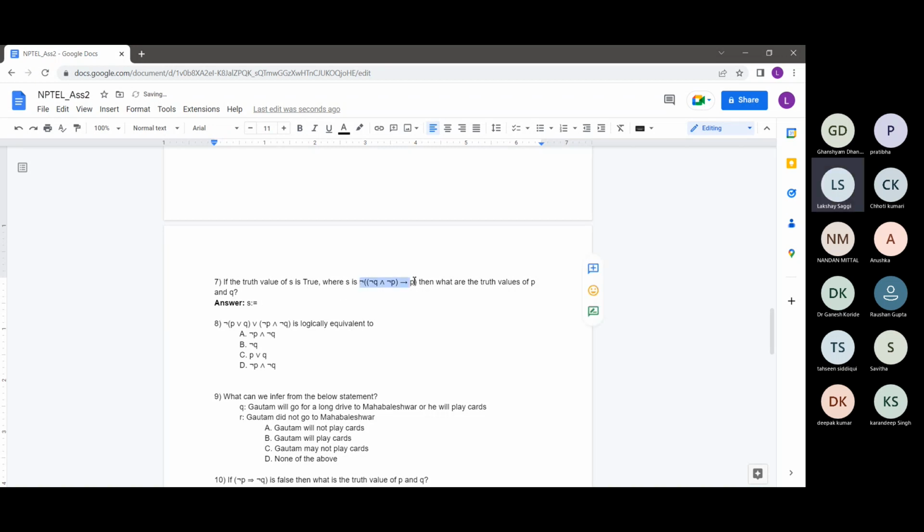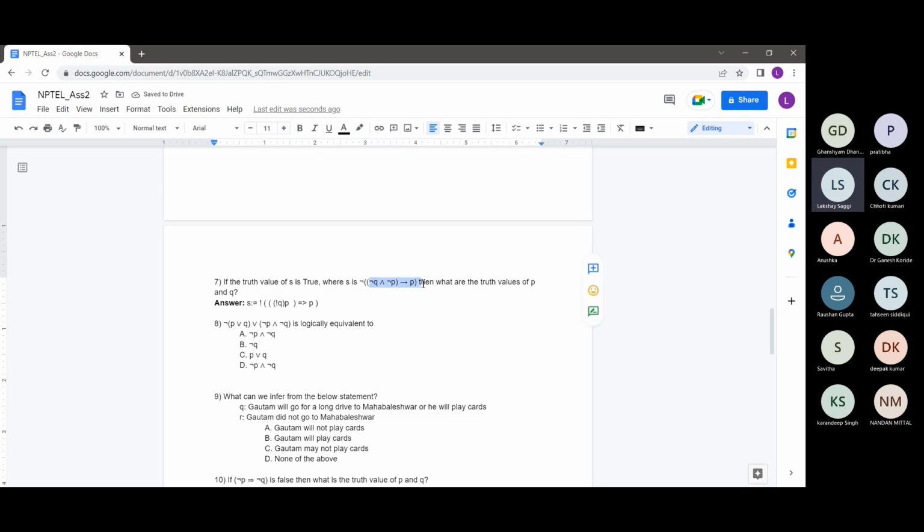Maybe I'll represent it in my notation so it's easier to understand what this statement means. So not of, not Q times not P, and then this whole implies P, and the not of all of this. This is what the expression S is basically saying.